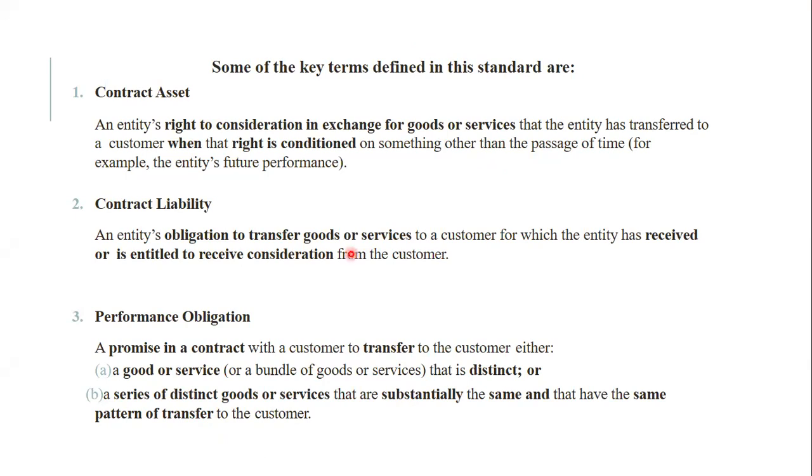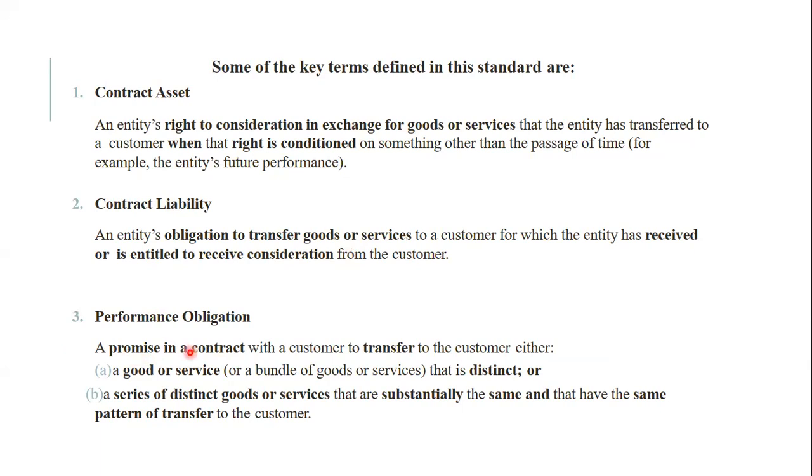So what is a liability? It is the obligation to transfer the goods or services to a customer for which the entity has received consideration. So a contract liability, after entering into the contract, is a liability of the owner that you should transfer your rights to your customer. Performance obligation. What is a performance obligation?